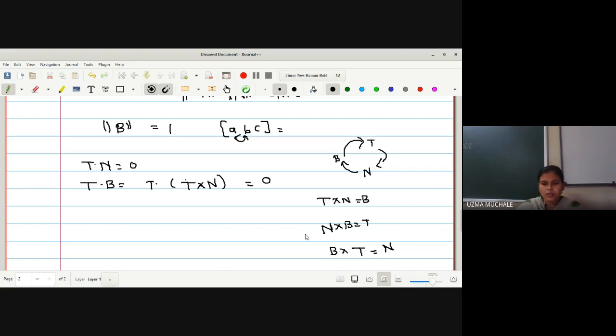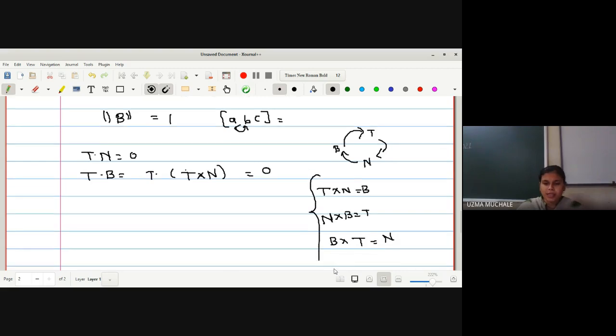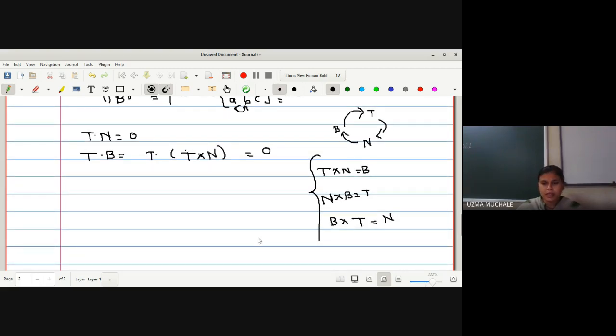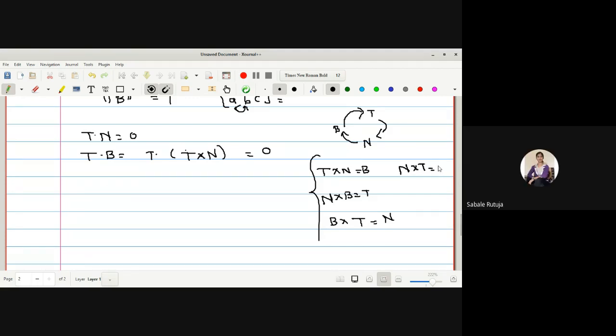So here you can see with the help of this figure itself you can calculate these formulas: T cross N, N cross B, and B cross T. Now let me show you, as it is a cross product, what will be the value of N cross T? It is minus B, ma'am.